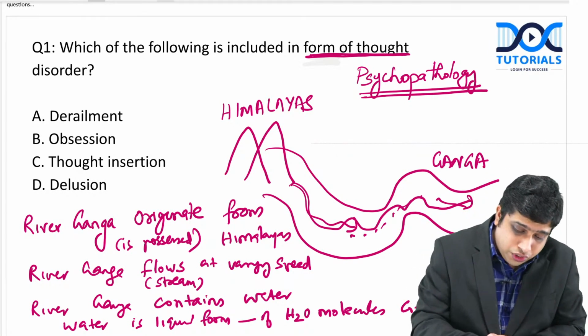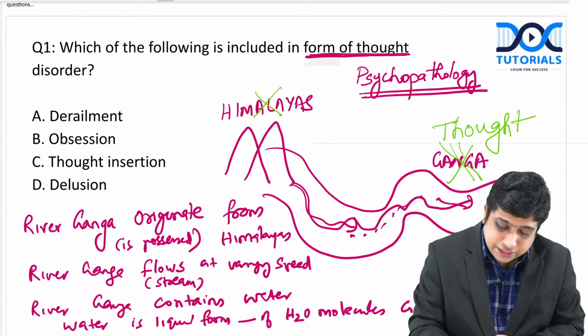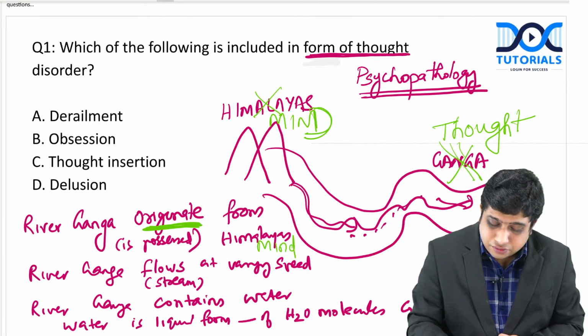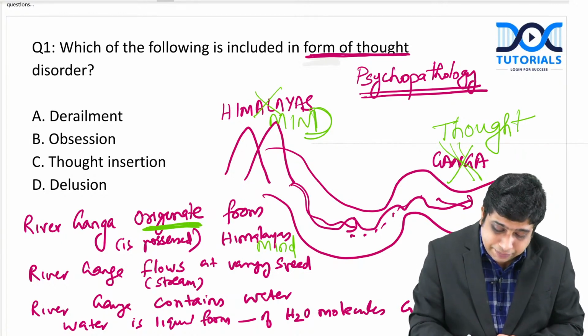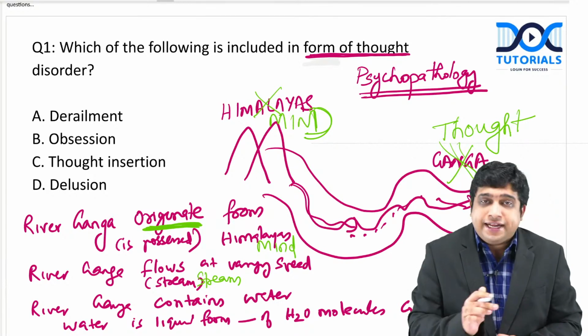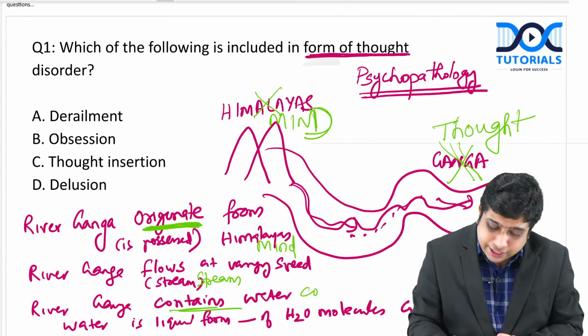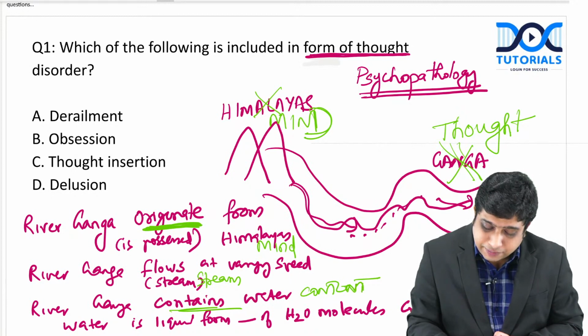Now replace your river Ganga with thought, and the Himalayas with mind. The thought originates from the mind. The thought flows as a stream, and the stream of thought varies. Sometimes thoughts come fast, sometimes very slow. What is the content of this thought? That is explained under content.